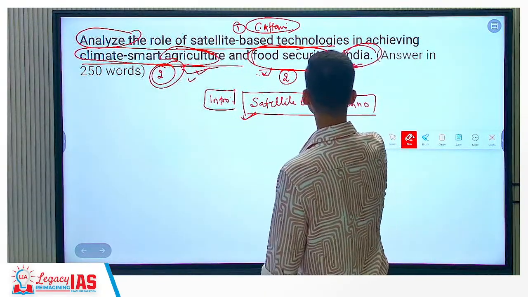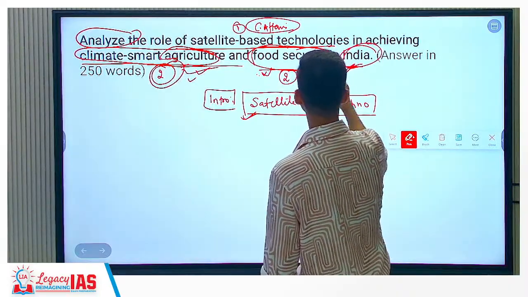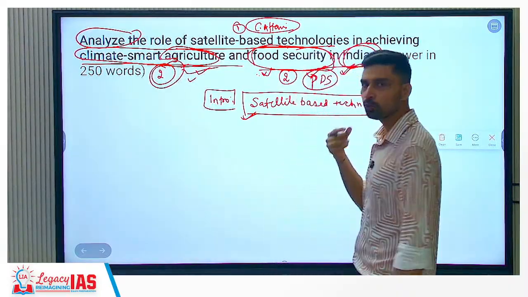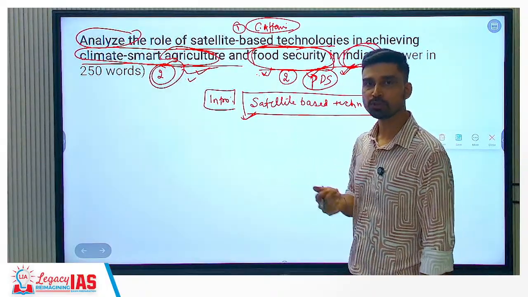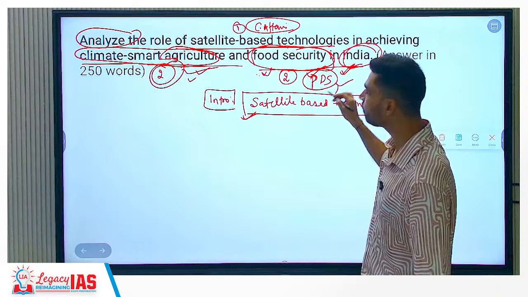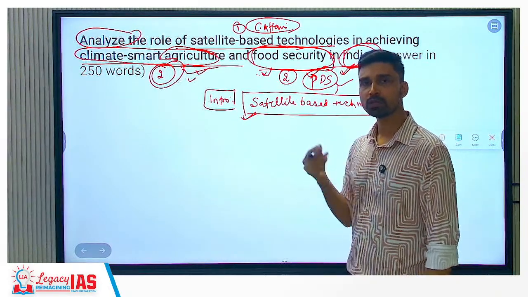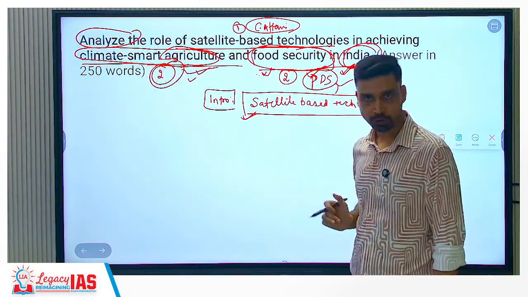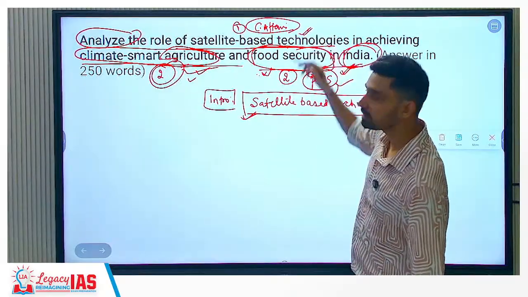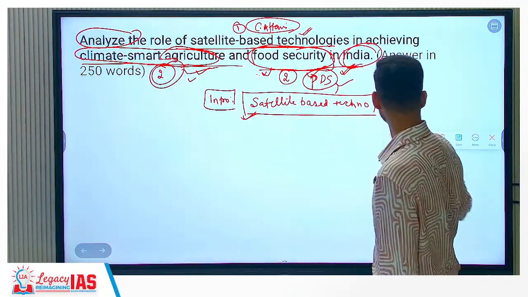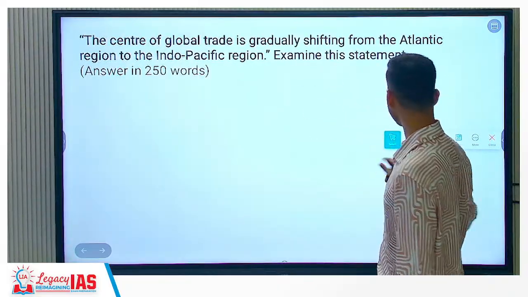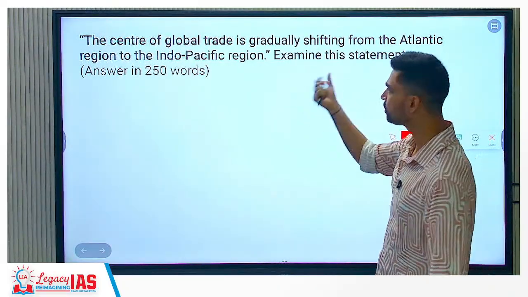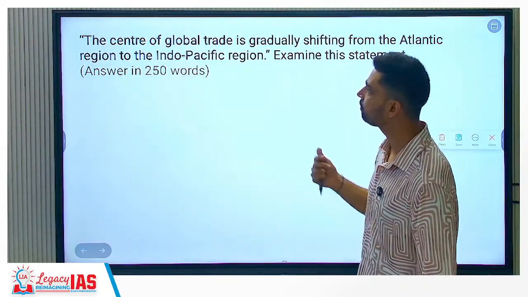Even in the public distribution system, you can talk about how a satellite-based system can be used to track whether the public distribution system based rice and wheat that is being distributed, there is no corruption. It is not being diverted for some other purposes or in the market. It is being given to the beneficiary. That's also where the tracking system can be used here, right? GPS based systems and all that can be used here for tracking the vehicles of PDS. These are some facts you could have added, and these were very much in the news. It was given in many of the articles published in the major newspapers.